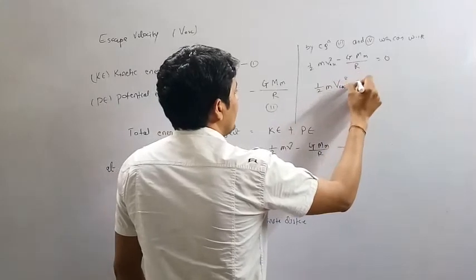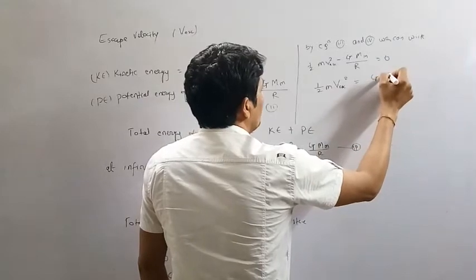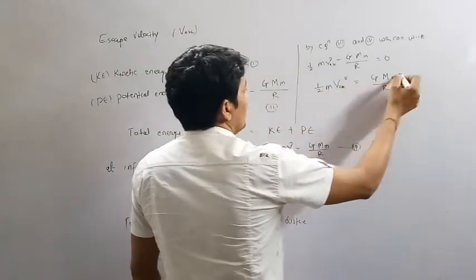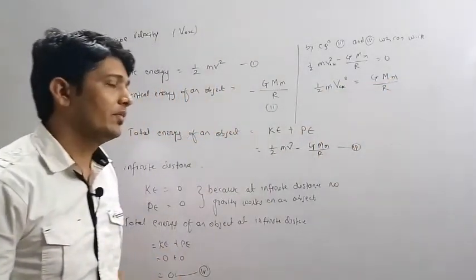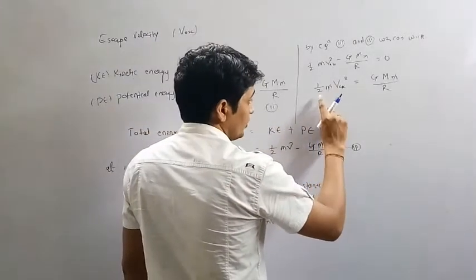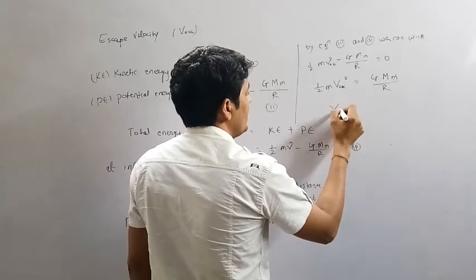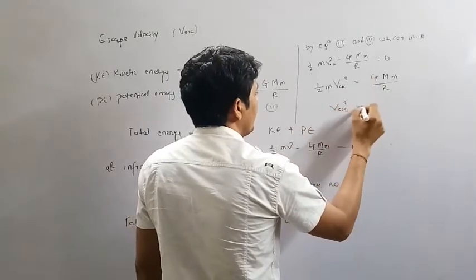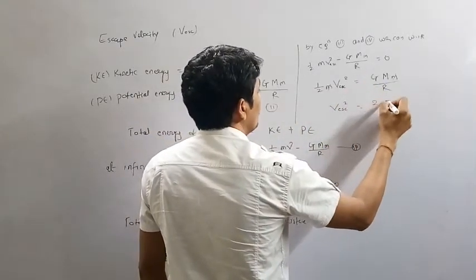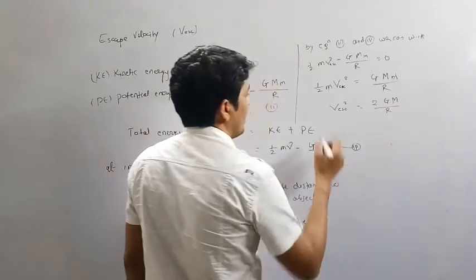Half m v escape square equals, this will become positive, G into capital M into small m divided by R. The mass of the object is the same on both sides, so it cancels. Transferring, we get v escape square equals 2 into capital G into capital M divided by capital R.